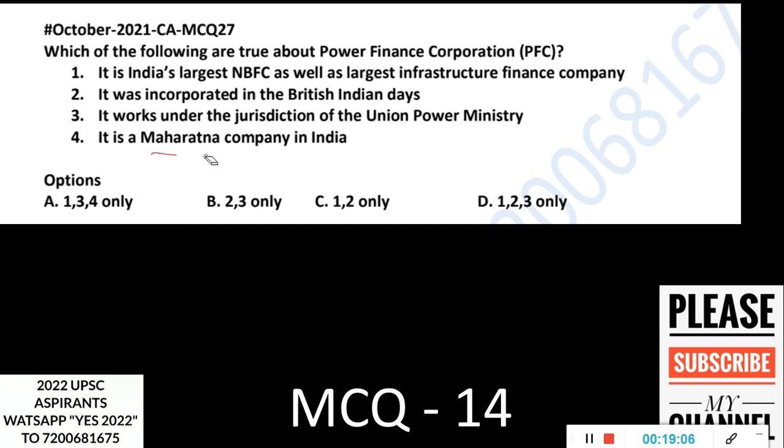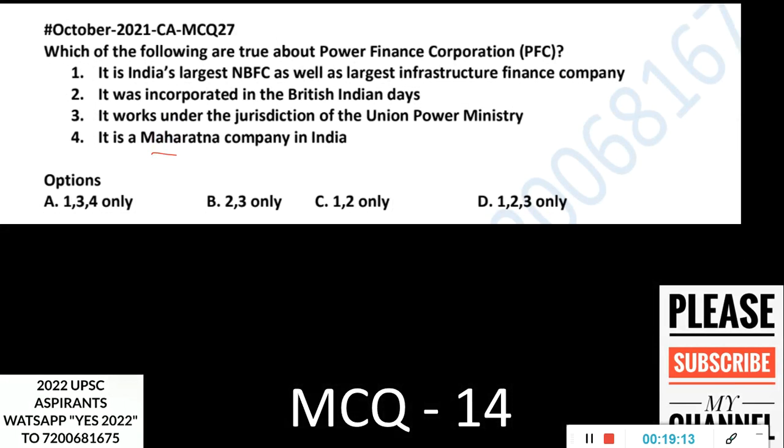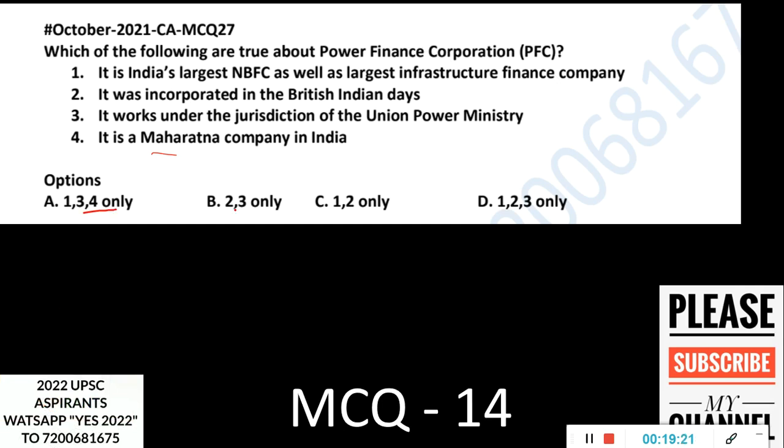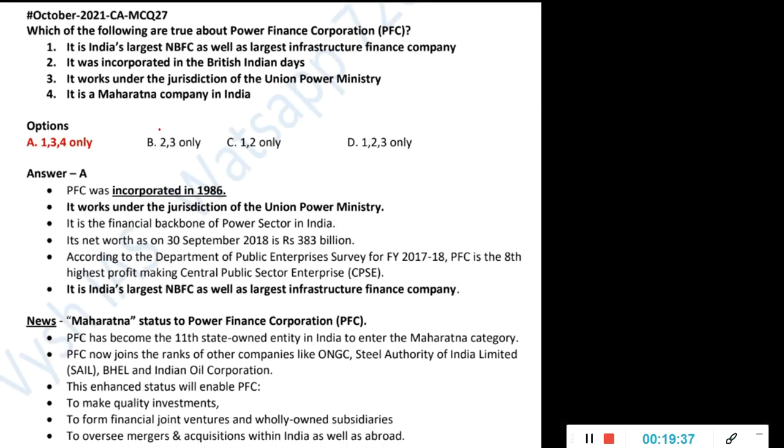There were only 10 and now 1 or 2 are being added this year. So Power Ministry, maybe this you will know that it is true. That statement 3 is true, but that alone is not enough to solve the question because 3 is there in almost 3 options. So maybe you can eliminate because you need 3, Power Ministry. Now you have to know the timeline, whether in British Indian days it was there or not. Okay. If that you know, you could have solved the question. Statement 2 you could have eliminated everywhere because it is a post-independence body.